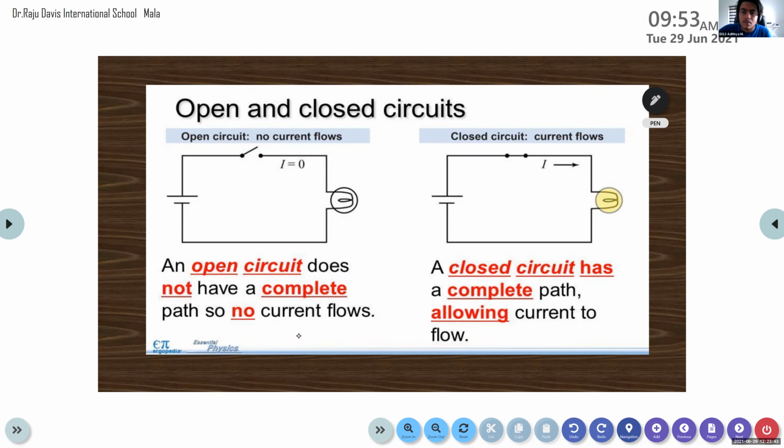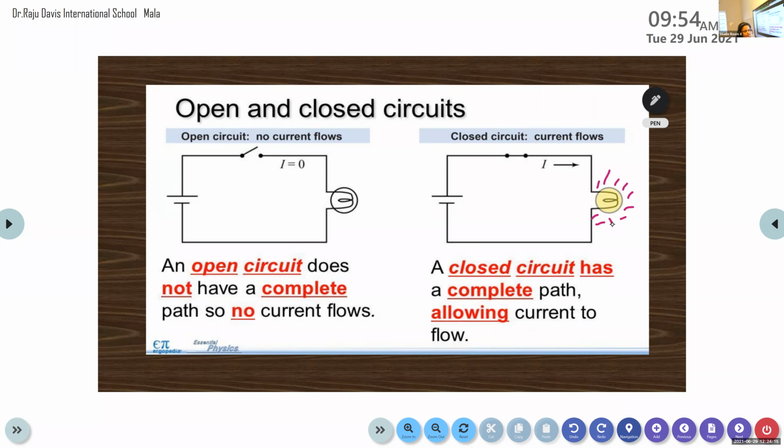And what about a closed circuit? In a closed circuit, we have a complete path allowing the current to flow. Here the circuit is closed. The charges flow from the positive terminal to the negative terminal without any break because the path is closed. So our bulb will glow and produce light. The current flows only in a closed circuit, not in an open circuit.